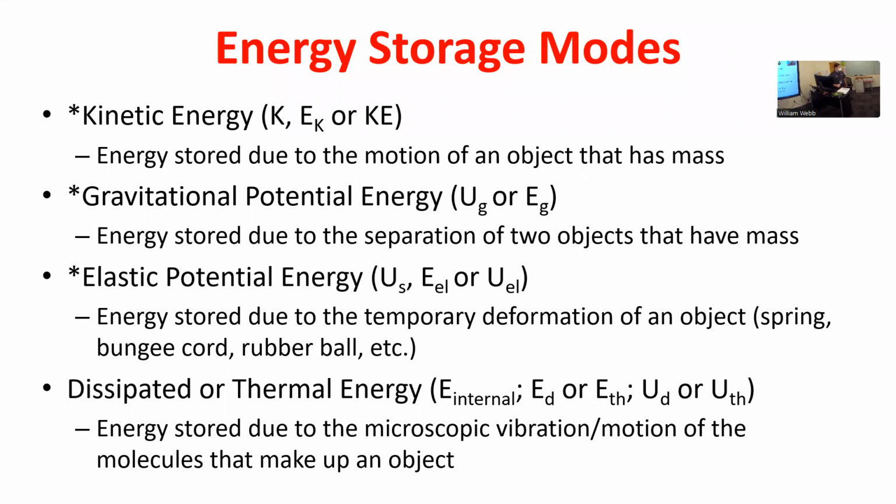So if they say things like ignore air resistance and friction, that's code for there's no dissipated energy. If they say there is friction between the surfaces, then they're giving you a code, oh, there's going to be dissipated energy because there's going to be heat whenever there's friction. So it's in the context of the question. They won't necessarily want you to assume, they'll give you enough context so you kind of know.